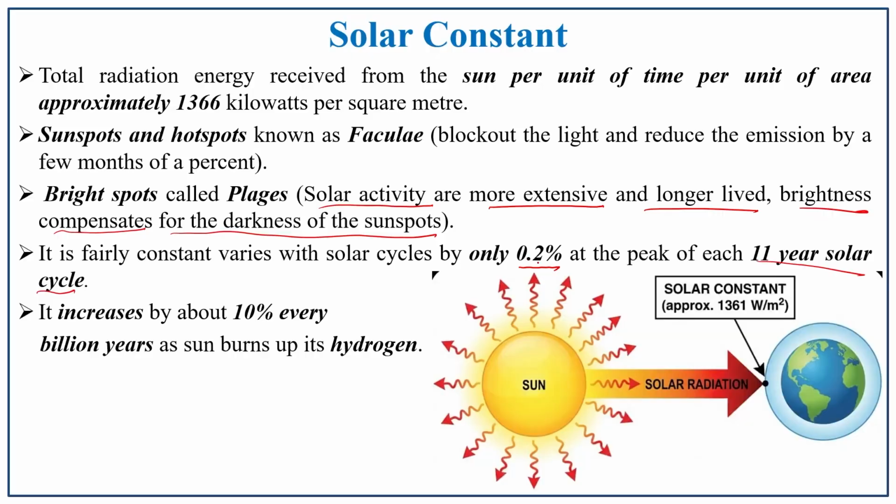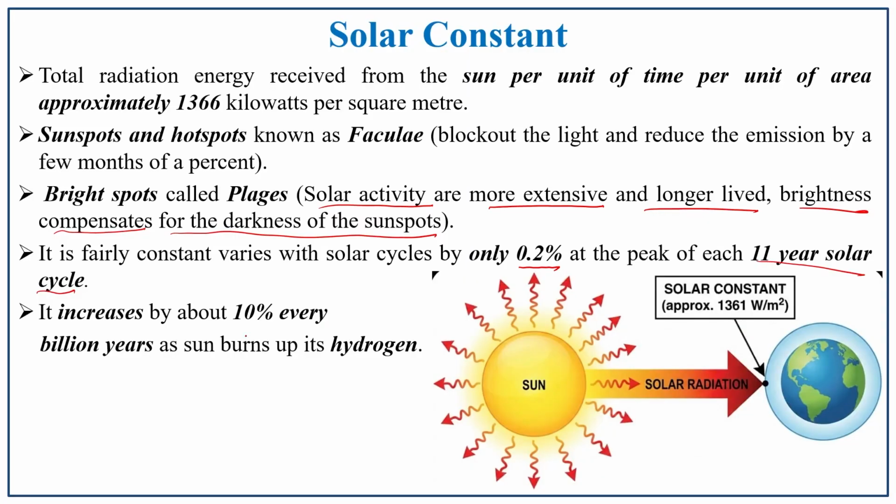So, 11 years is the solar cycle period. In that 11 years the solar constant varies by 0.2%. It increases by 10% every billion years as the sun burns up its hydrogen. So, due to the burning of hydrogen, there is an increase of about 10% every billionth year.